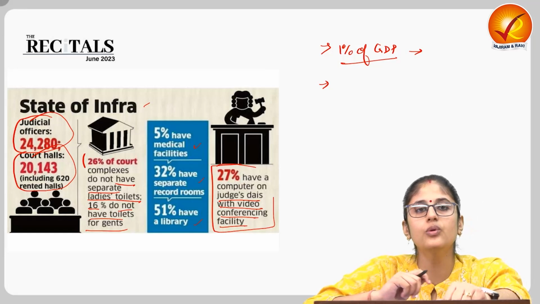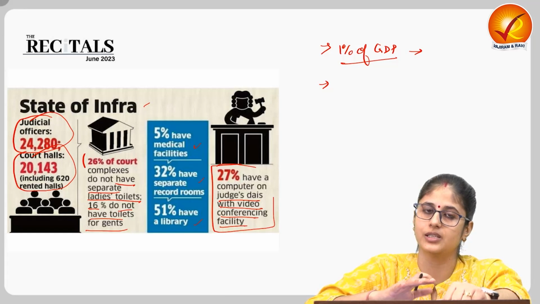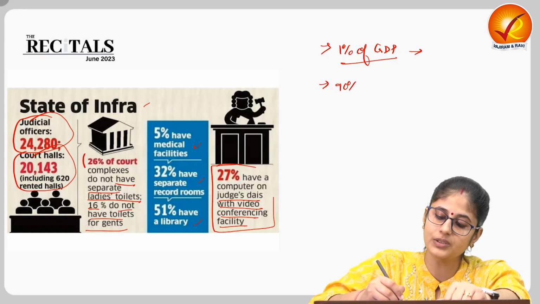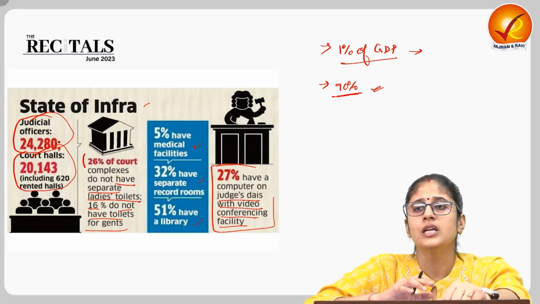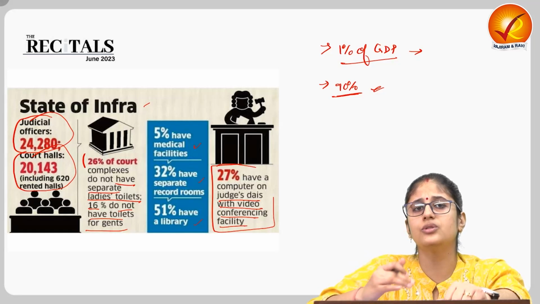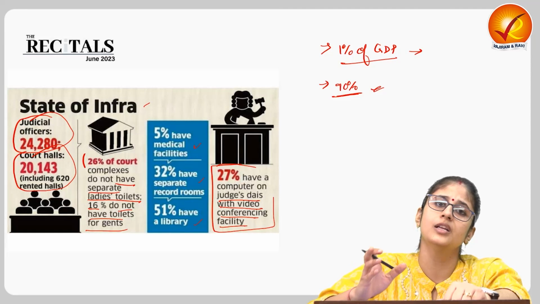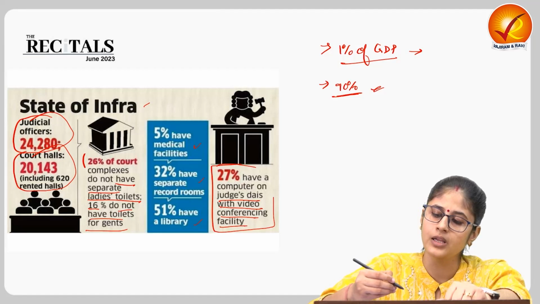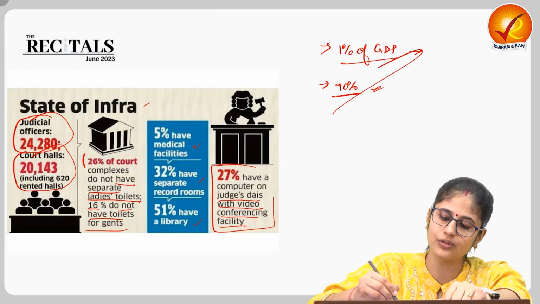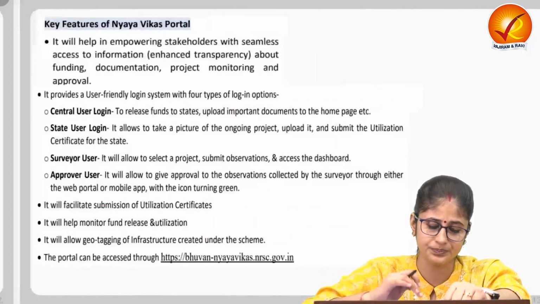And there is poor underutilization of the funds which are provided under the centrally sponsored scheme. More than 90% of the funds are still underutilized. Why? Because when it comes to subordinate courts, the judiciary is not coming forward to take the responsibility of implementing infrastructure programs. Okay. So, these are the primary reasons on account of which we are witnessing poor judicial infrastructure.